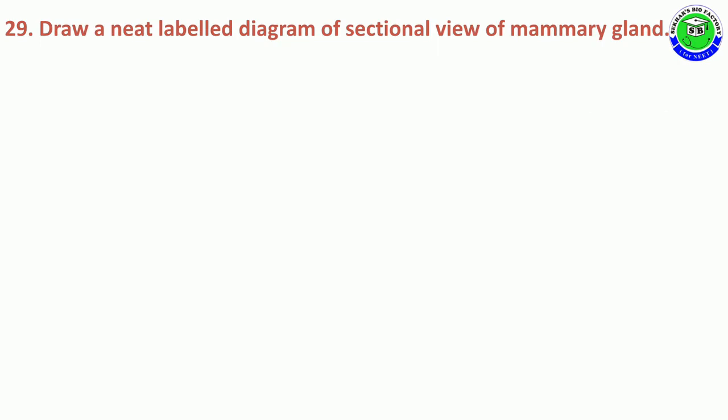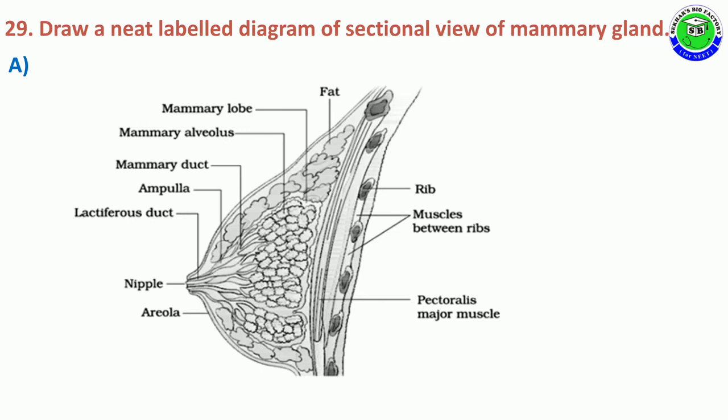Question number 29. Draw a neat labeled diagram of sectional view of mammary gland. It is the only diagram. In this diagram, you should mention at least 10 labelings. Each labeling carries half mark. After drawing this diagram, you should mention fat, mammary lobes, mammary alveolus, mammary duct, ampulla, lactiferous duct, nipple and areola, rib, muscle between ribs and pectoralis major muscle.